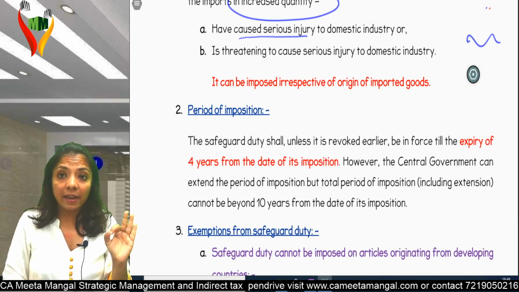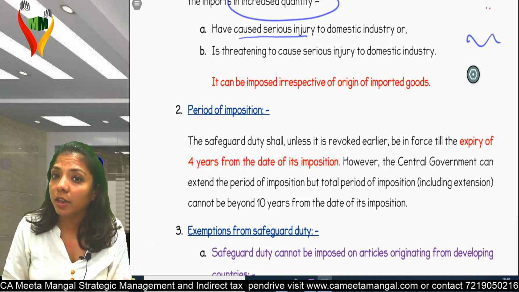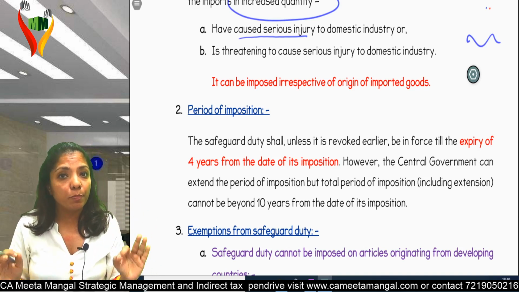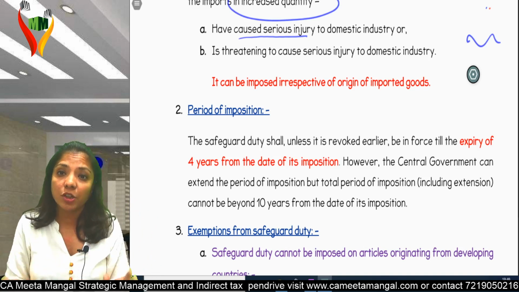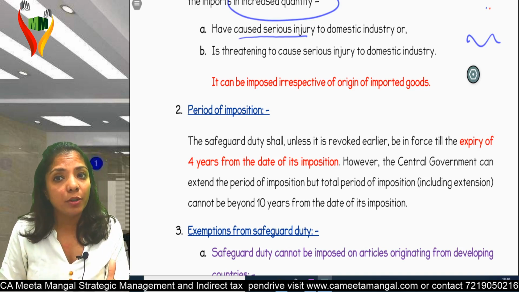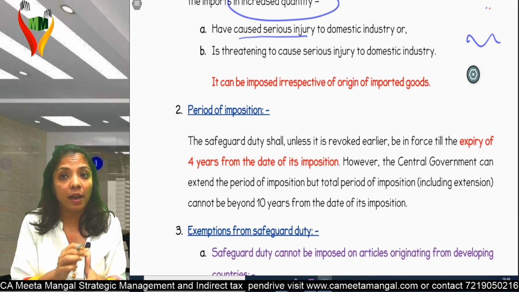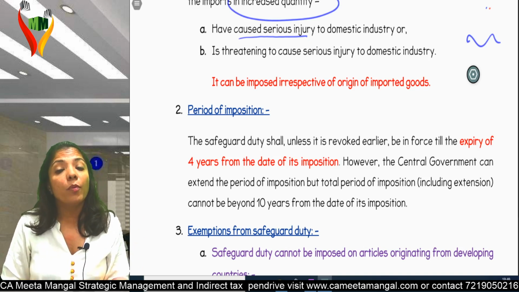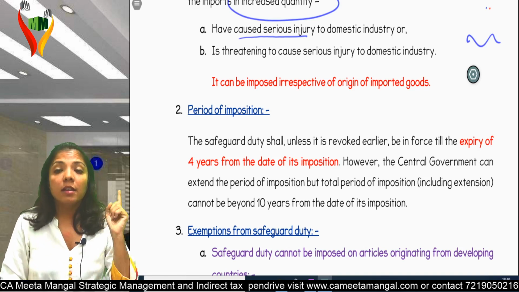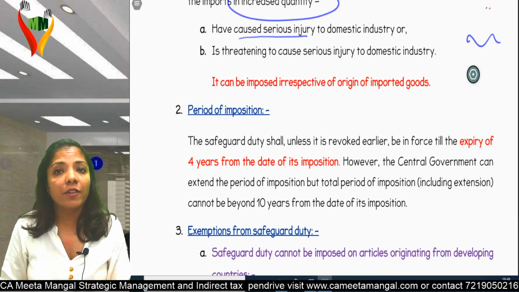Am I clear? Again, until and unless the question talks about safeguard duty, you are not going to impose safeguard duty. Safeguard duty will come into picture only when specifically said in the question. Clear? The question is when safeguard duty will come into picture. First, when too much import has happened into India, which has caused or can cause serious injury to domestic players, so government can impose a duty which is called safeguard duty.